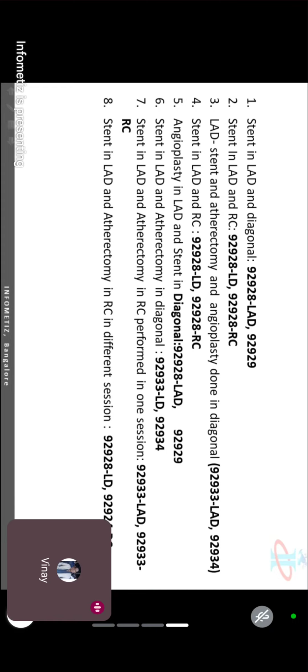But in the second scenario, 8th number scenario, morning 10 o'clock patient came for atherectomy. Evening 4 o'clock he came for a stent placement. Now they have inserted two different guide wires, one in the morning, one in the evening. So now if it is a different session, code different, only stent and only atherectomy.